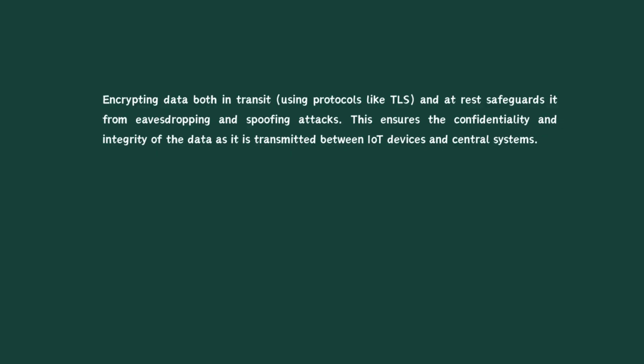Encrypting data both in transit, using protocols like TLS, and at rest safeguards it from eavesdropping and spoofing attacks. This ensures the confidentiality and integrity of the data as it is transmitted between IoT devices and central systems.